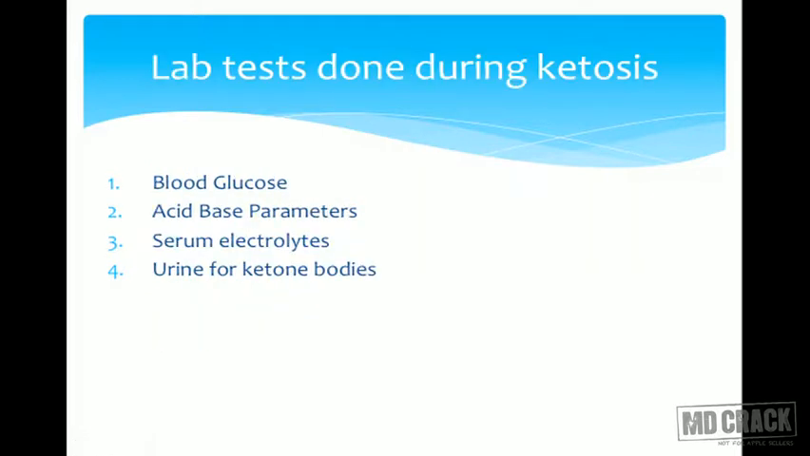Now, which are the lab tests that are done? They include blood glucose, we look at acid-base parameters, we look at serum electrolytes. As I said, sodium and potassium can also be dragged along with either acetoacetate or beta hydroxybutyrate, and urine for ketone bodies, which is done by the Rothera's test.